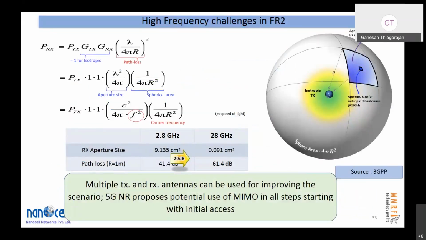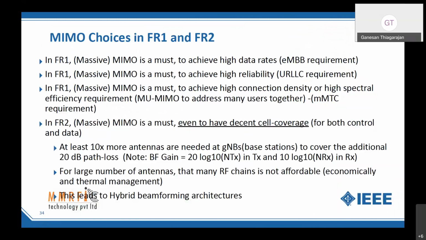Another key development in 5G is FR2, which gave us more bandwidth at 28 gigahertz, but it came with its own bag of problems, right? As the path loss is inversely proportional to the carrier frequency squared, we have 20 dB of extra loss for the same distance. So we have more bandwidth, but less distance. So how do we solve this problem? This is how it is solved.